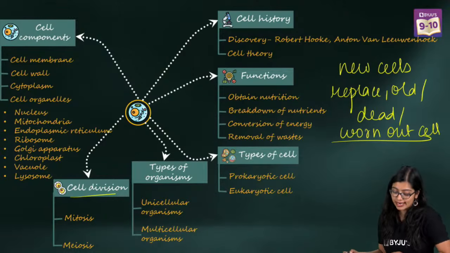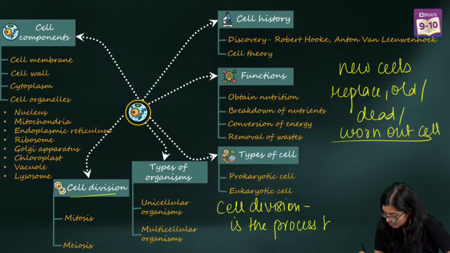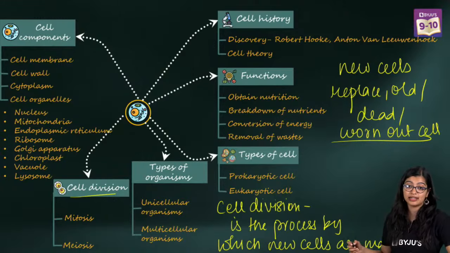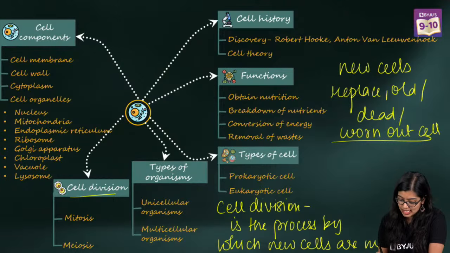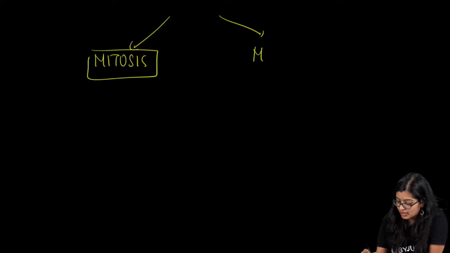And how do we define cell division? Cell division is the process by which new cells are made, right? That is how we define cell division. At the same time, we have two kinds, okay? We have mitosis and we have meiosis.